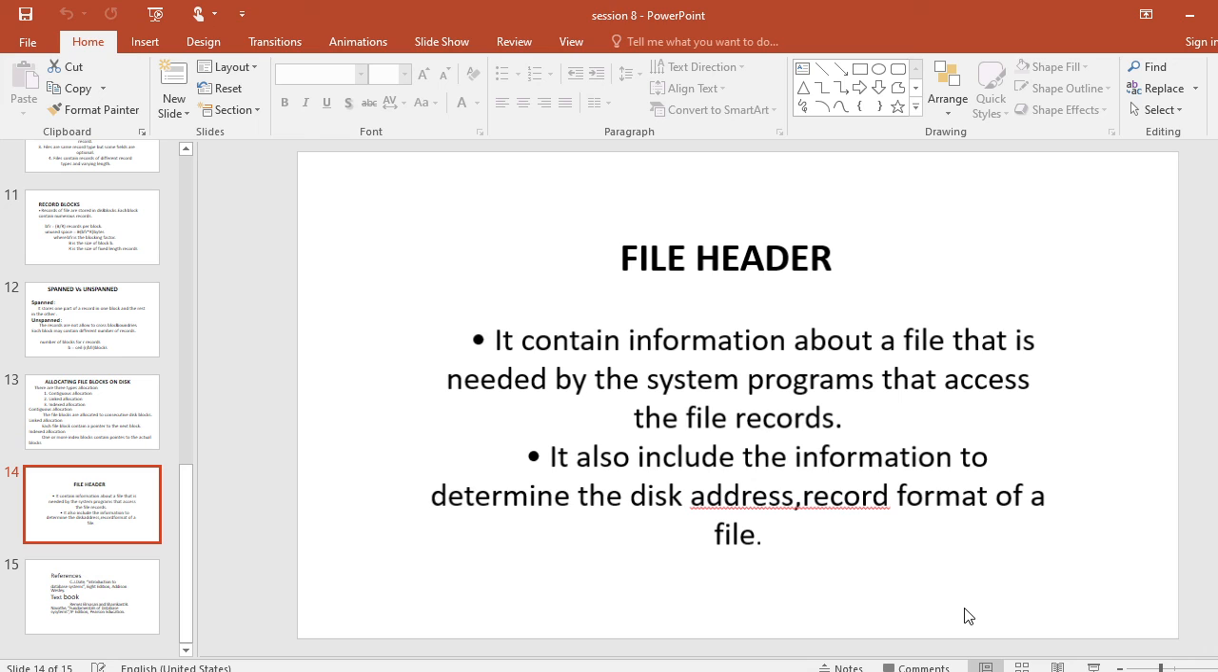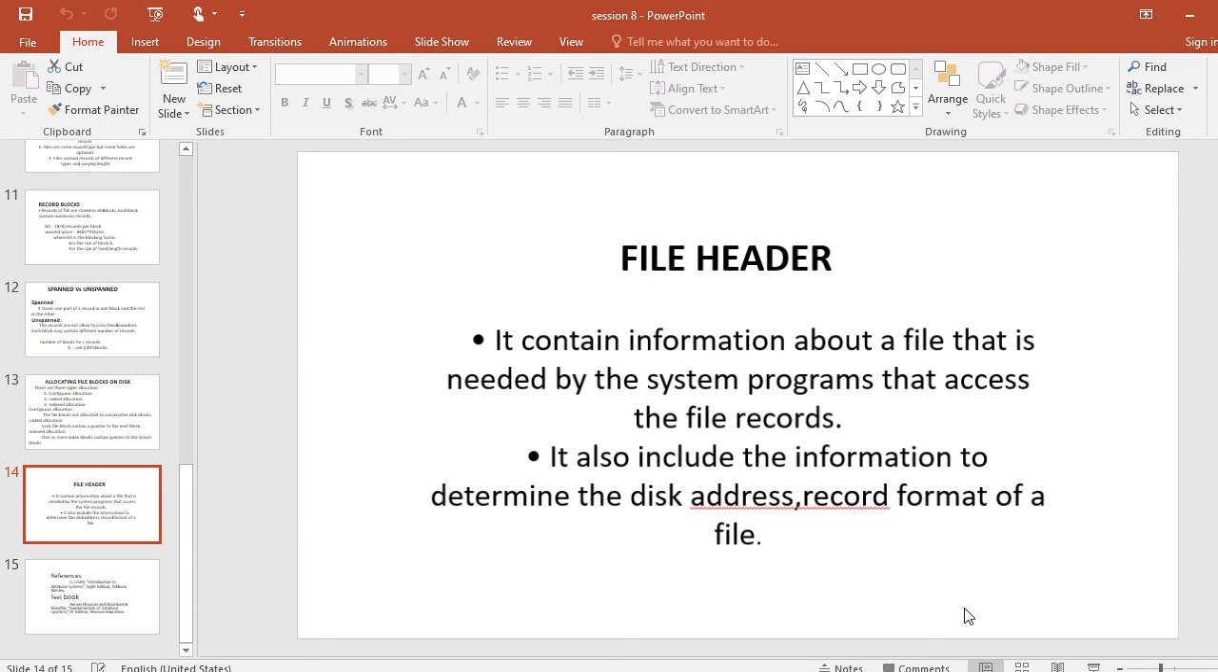Then finally, allocating file blocks on a disk. There are three categories: contiguous allocation, linked allocation, and indexed allocation. You can understand the introduction to contiguous allocation, linked allocation, and indexed allocation, and how linked, indexed, and contiguous allocation work for allocating file blocks on a disk.